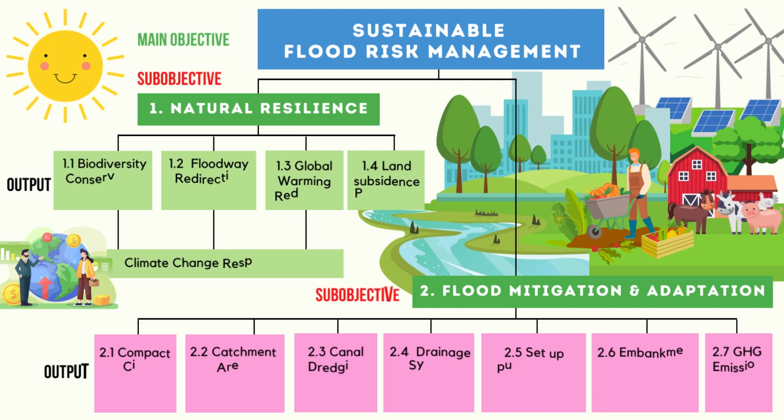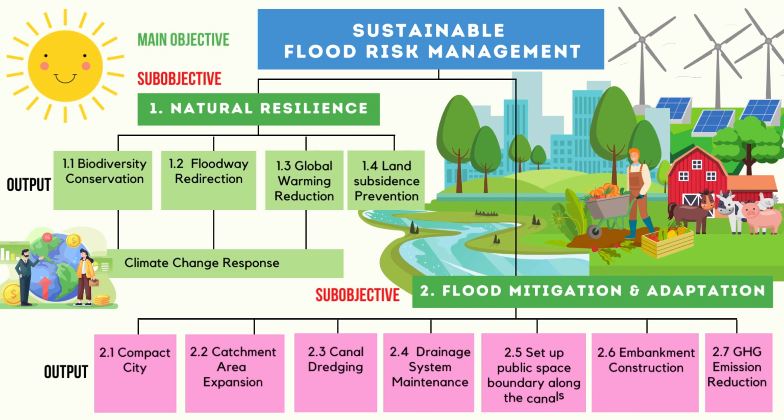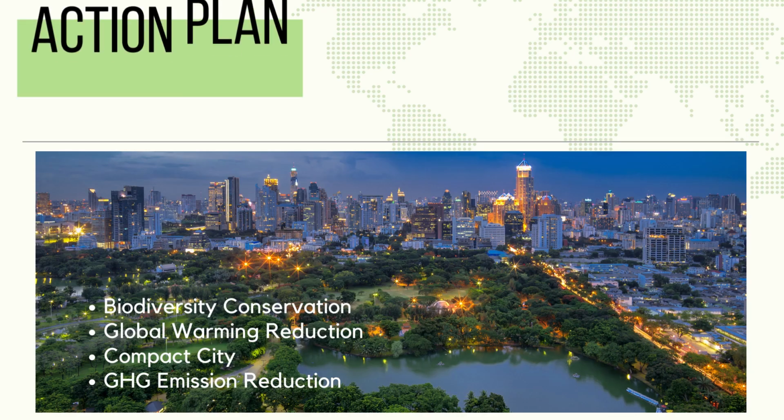The main objective of my action plan is sustainable flood risk management. 4 outputs for natural resilience are biodiversity conservation, floodway redirection, global warming reduction, land subsidence prevention. 7 outputs for flood mitigation and adaptation are compact city, catchment area expansion, canal dredging, drainage system maintenance, set up public space boundary along the canals, embankment construction, and GHG emission reduction.